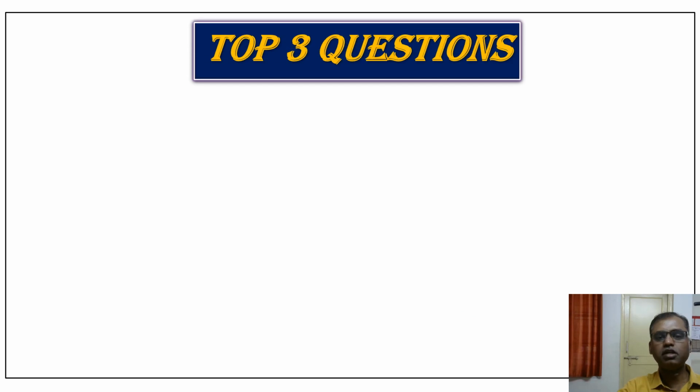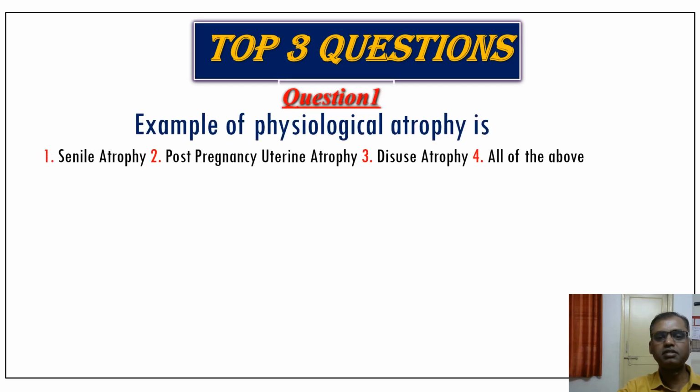Here I am asking the top 3 questions asked in different examinations like the UPSC examination and PG NEET examination. If you are able to answer these top 3 questions, that means you understand the subject well. Number 1: examples of physiological atrophy. The answer is senile atrophy, post-pregnancy uterine atrophy, disuse atrophy, and all of the above.